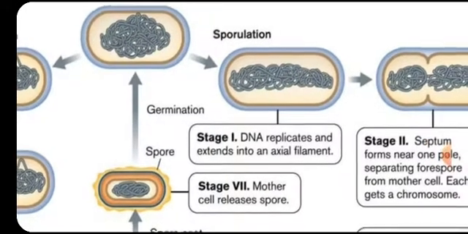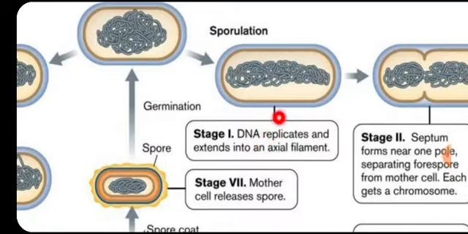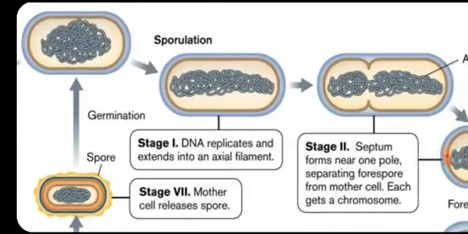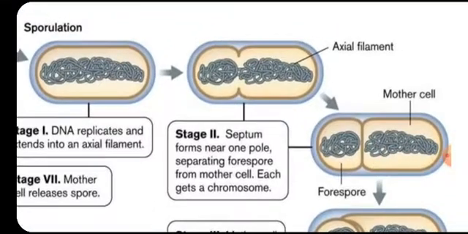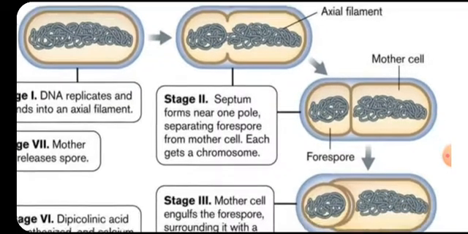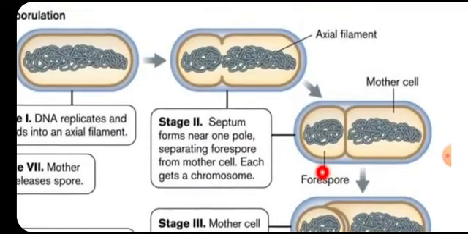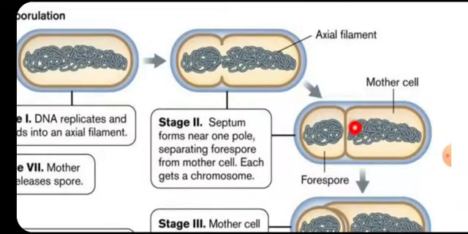So the first step in sporulation is the replication of DNA. The copies of DNA are made, and then these copies are separated, and there will be a beginning of a septum of cell membrane, which is responsible for separation of two compartments. One compartment is now called the forespore, another compartment is called the mother cell.